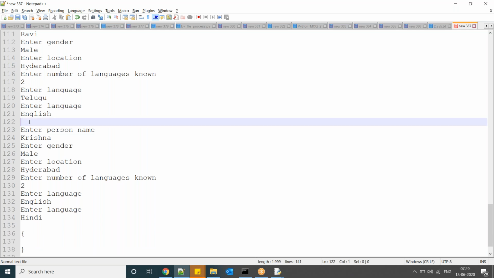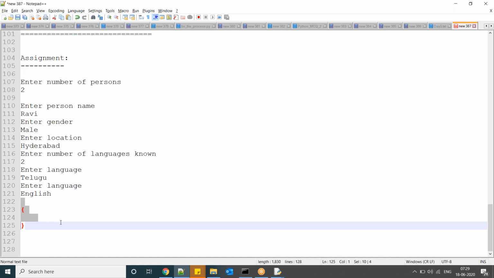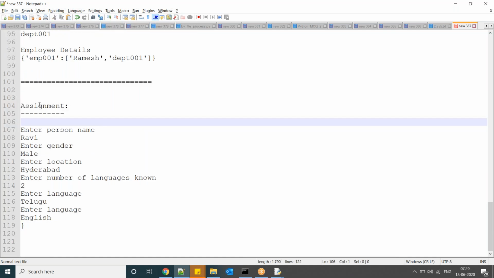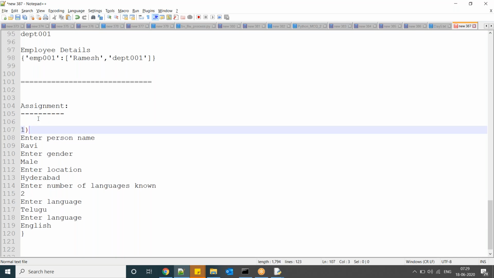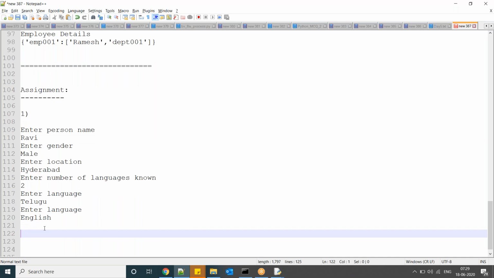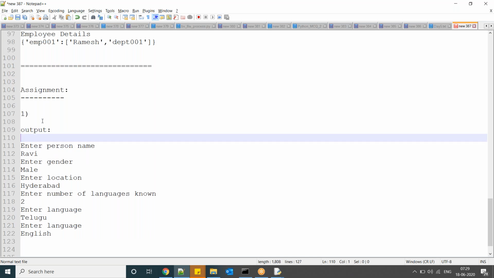Do one thing, you will get confused if I do all those things. Leave the next loops. First take the assignment like this. I will discuss dictionaries next, later.